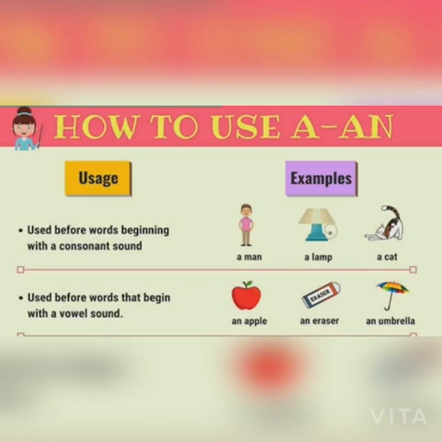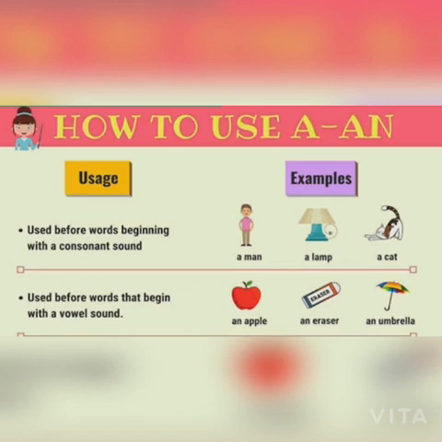Rule number 2. When a consonant sounds like a vowel, at that time article an is used. For example, an FM radio, an MA, an NCC. In those examples, a consonant sounds like a vowel, so we have to use article an.